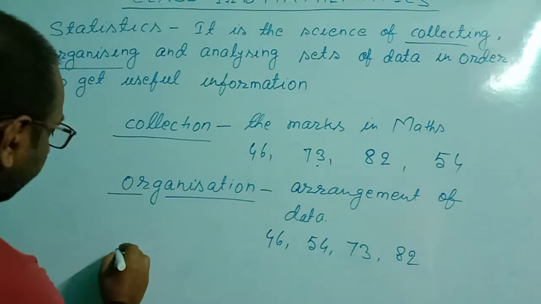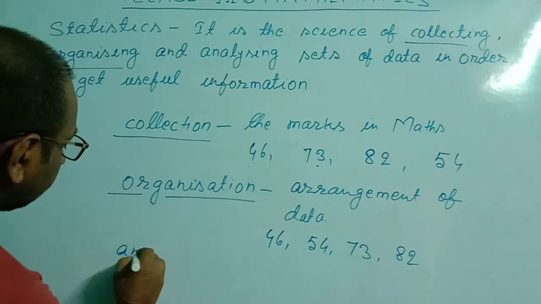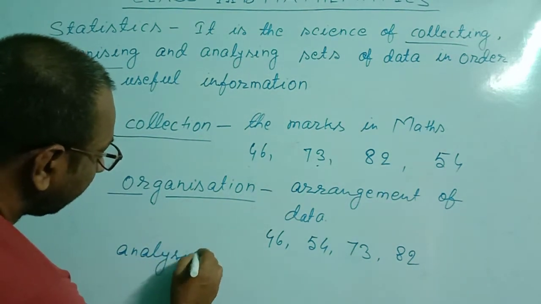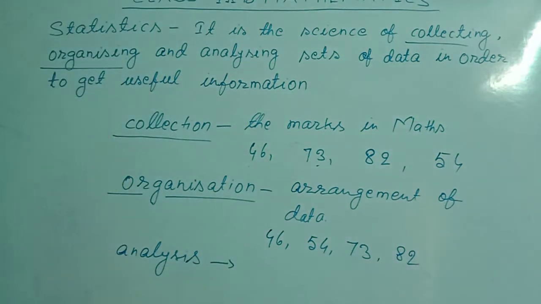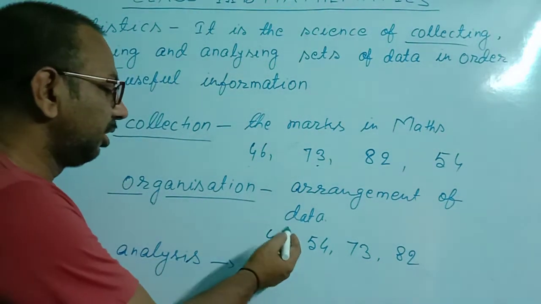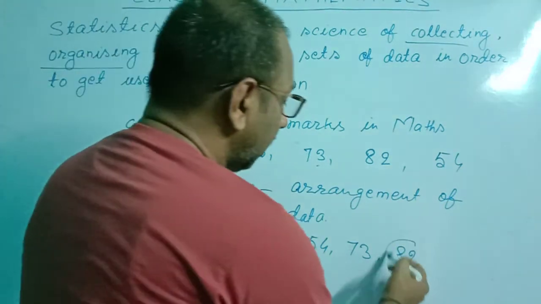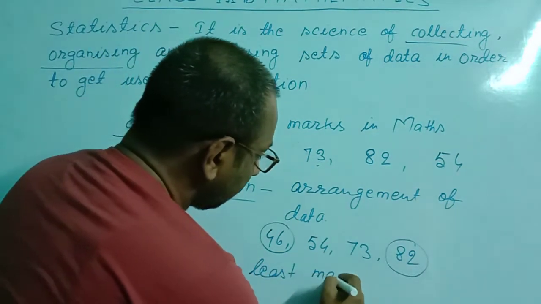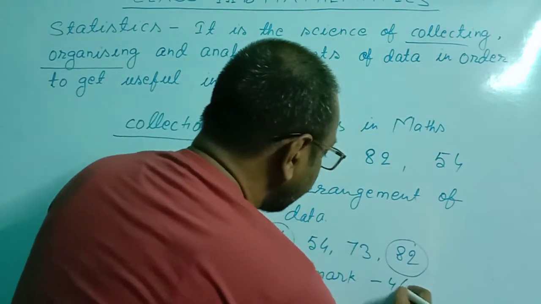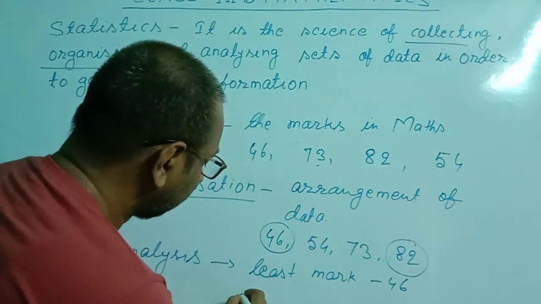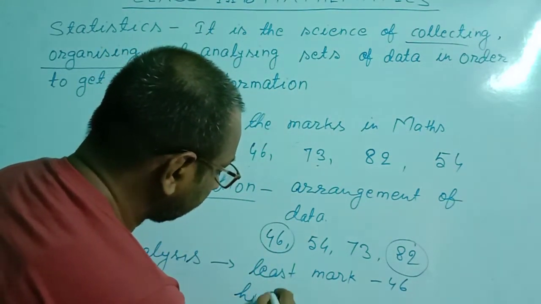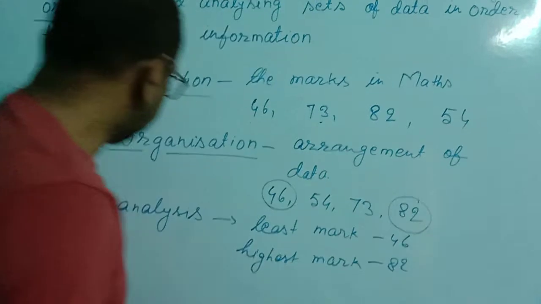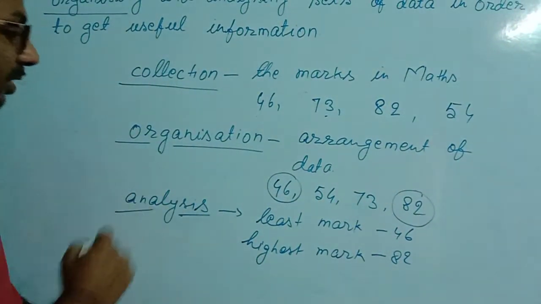Then analyzing. Analyzing is derived from analysis. In analysis, we can find the least mark and the highest mark. So the least mark is 46 and the highest mark is 82. So this will come under analysis.